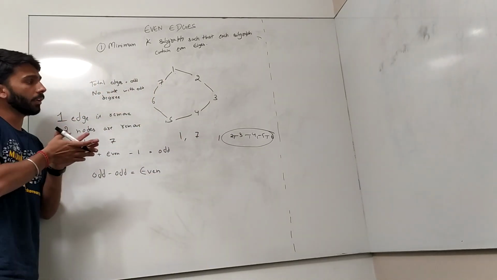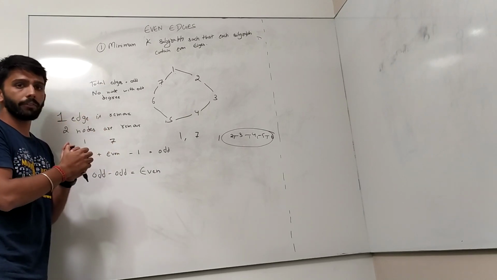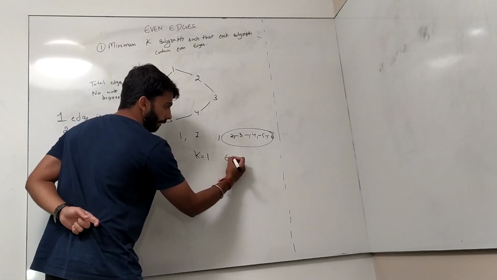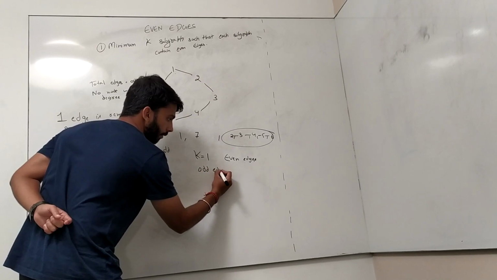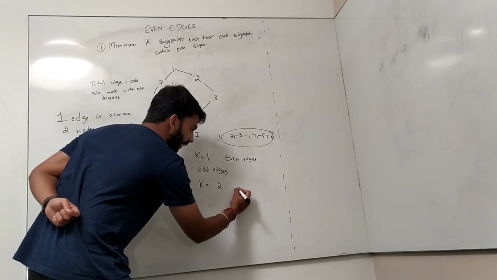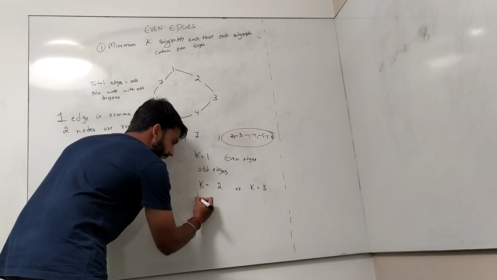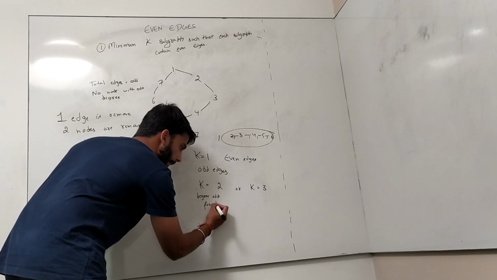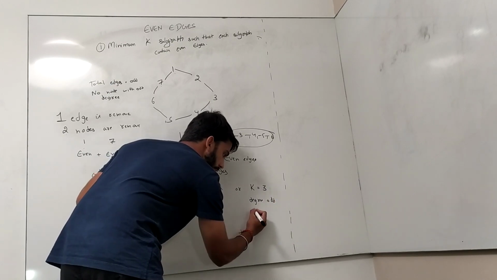So the solution becomes like this: when we have a graph and the number of edges is even, then we can simply say that k is equal to 1. K equals 1 if there is an even number of edges. Now if there are odd edges, then k is either equal to 2 or k is equal to 3. If odd number of edges, if any odd degree is found, and if odd degree is not found.